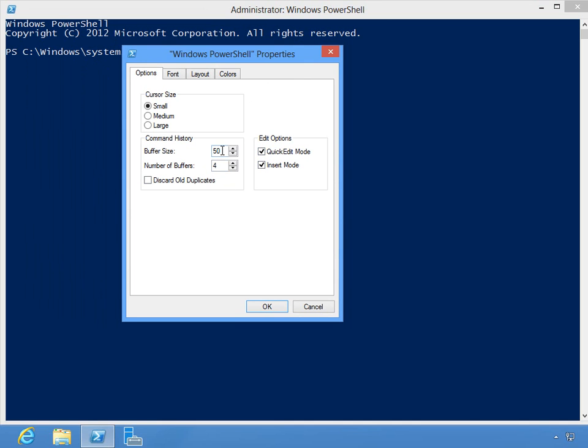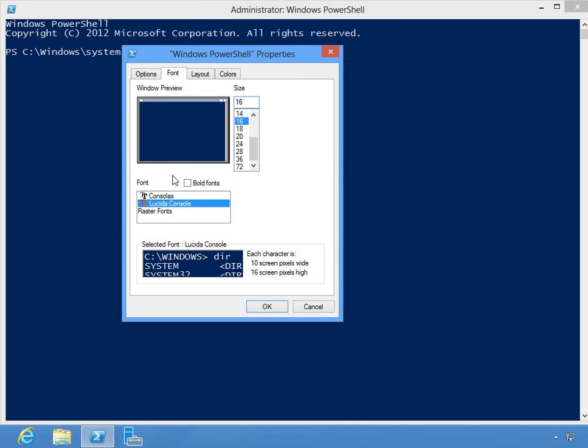The buffer size, this controls the number of commands that you can get by using F7. The default is 50. I usually set mine to something like 500. You can come here to font. You can control whether you want to use Consolas or Lucida Console, raster font, change the font size. Yours, if you are opening a brand new system, probably is different than mine. I've already adjusted this a little bit for my screen resolution and for my eyesight, to be honest with you. So I've got this set at 16, but you can adjust as you need. You can see the little preview down there.